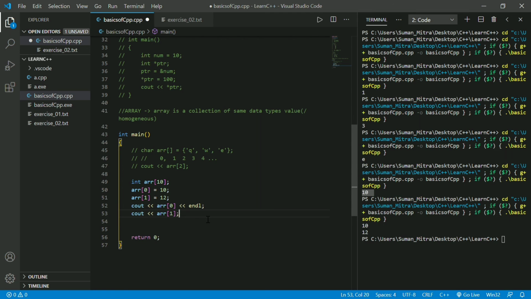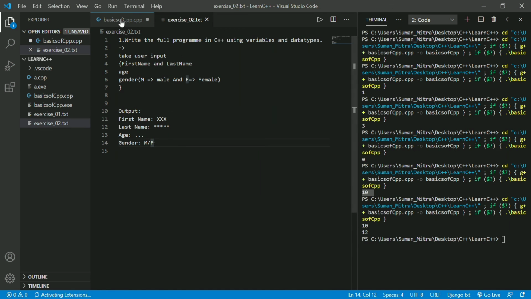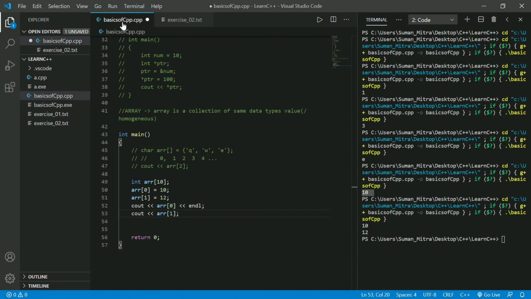I'll try to give some questions. I did not find it now, but I hope you have done the example I gave in the variables and data types section. There will be an example on arrays in the later part. I'll upload it, or I'll give you a docs file so you can do it. If I don't, please comment so I don't forget.